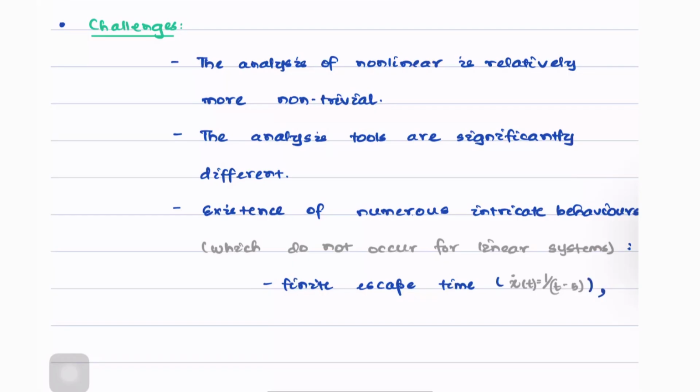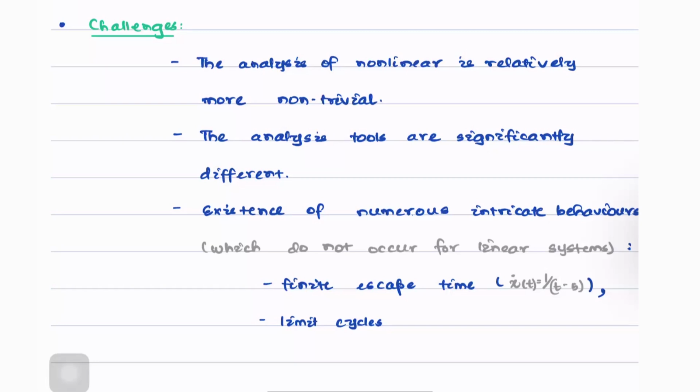What are the other behaviors that can occur in only a nonlinear system? Yet another behavior is that of a limit cycle. Limit cycles represent oscillatory behaviors in the system such that the amplitude and frequency of the oscillation is actually independent of the initial condition from where the system starts, which is quite different from the linear counterpart, because linear systems can also exhibit oscillatory behaviors.